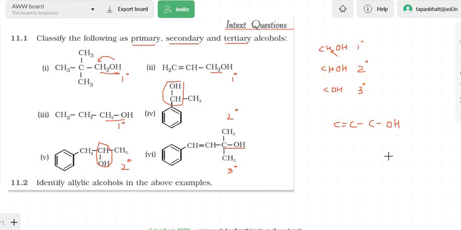So look at this structure, compound 2, where you can find C double bond C, COH. Forget about whether it is primary or secondary, they have not asked, they just need you to identify the allylic alcohols. So example 2, and the other one is example 6, where you can find the allylic alcohol. So I hope in-text 11.1 and 11.2 are clear to you. Now we are moving to the next topic, that is nomenclature.